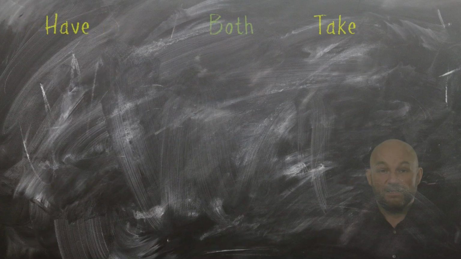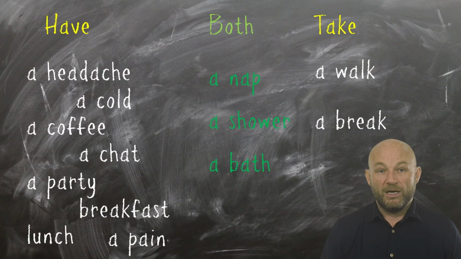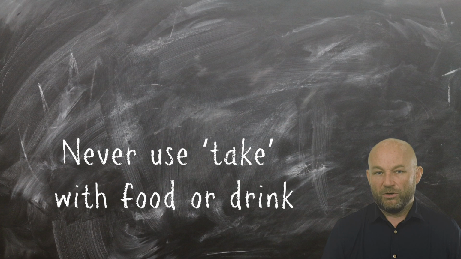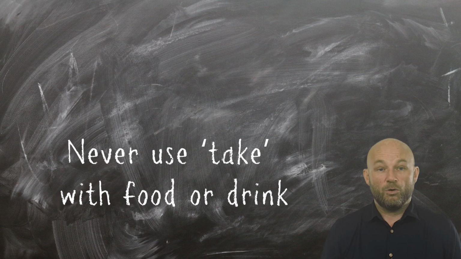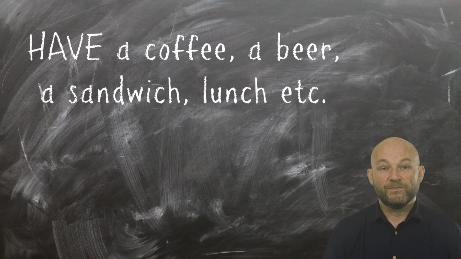Here you have the answers. So we can see there are many more in the have column than in the take column, but some use both. We can say take or have a nap, shower or bath. They have the same meaning. A common error that many Romance language speakers make is to collocate take with food and drink. This is never correct. Anything you eat or drink is always collocated with have.